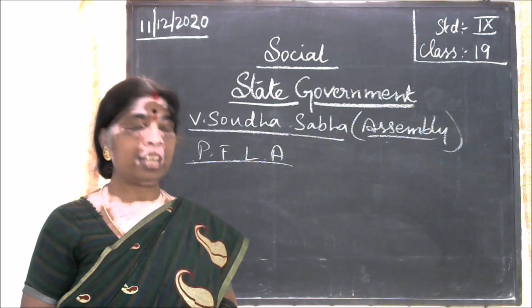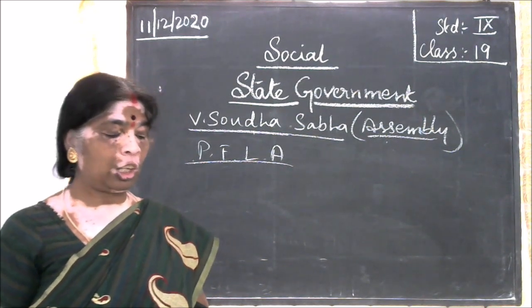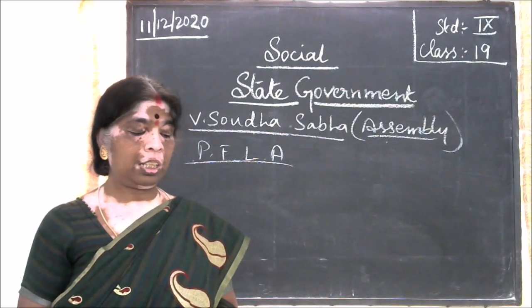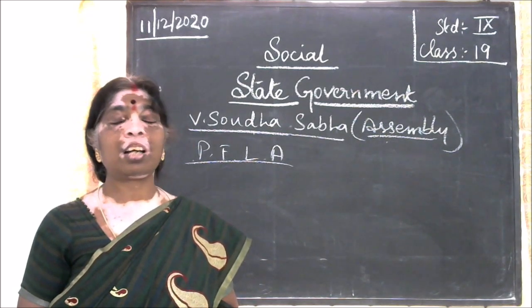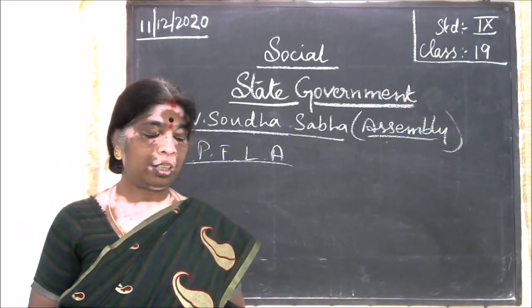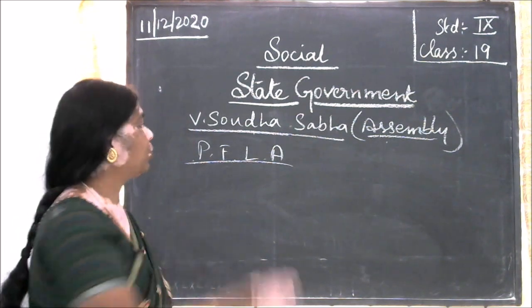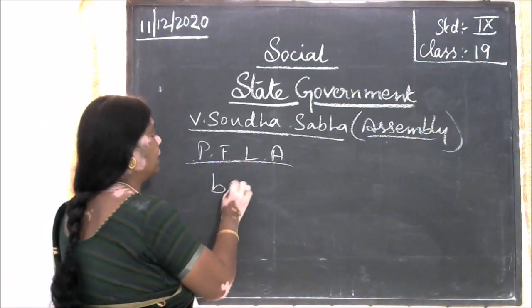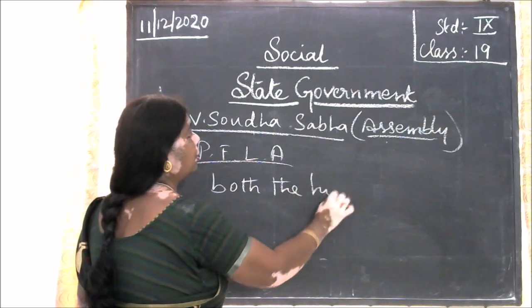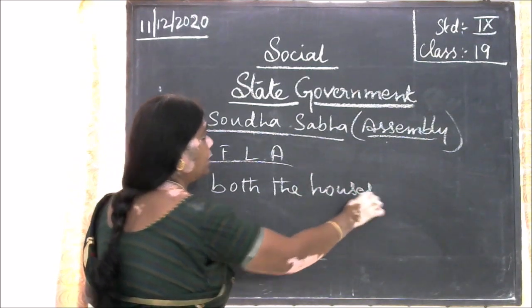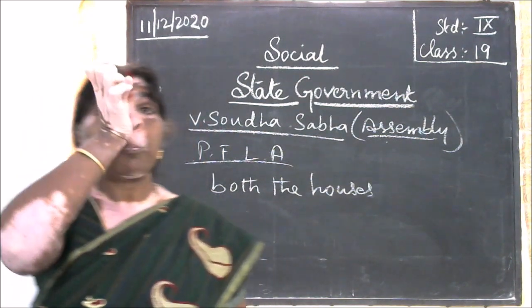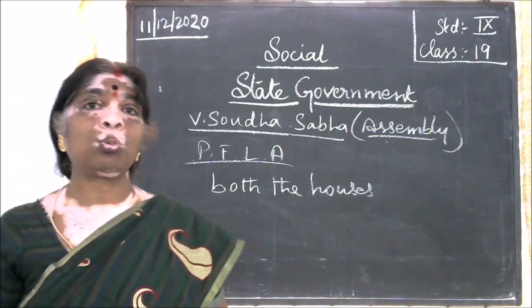Here, the assembly has the power to frame the laws which are related to the subject which has been mentioned in the state as well as concurrent list. And then the bills which have been passed by both the houses, when they are passed, they have to send it to the governor.